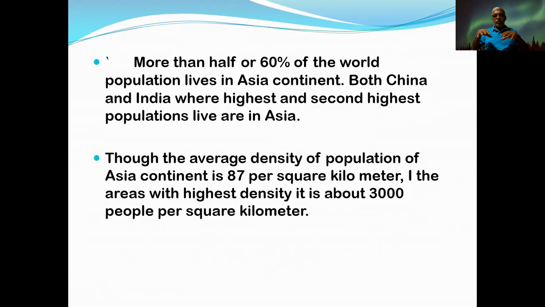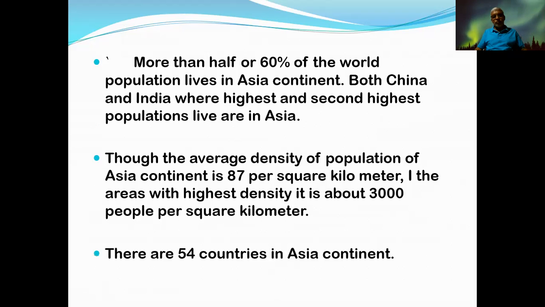Therefore, when we take this highest density area, it is about 3,000 people per square kilometer. Within a square kilometer, we can find more than 3,000 people living. That's a normal condition that can be identified in the Asian region. There are 54 countries in the continent of Asia.